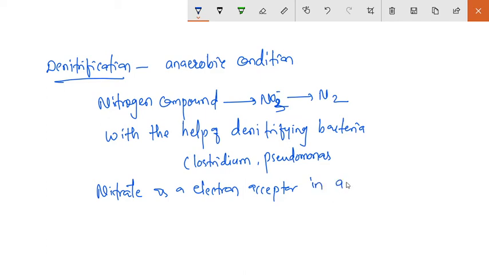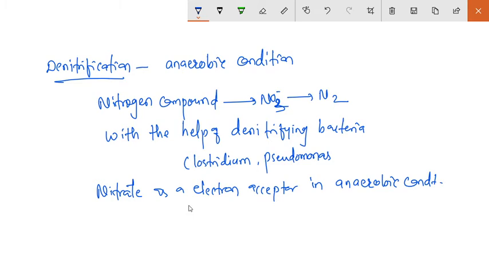In anaerobic condition, that means in absence of oxygen, the nitrate acts as an electron acceptor. So these bacteria are the facultative anaerobic bacteria. That means sometimes they live in the aerobic condition, but sometimes they work in the anaerobic condition. So this denitrification happens in the anaerobic condition.